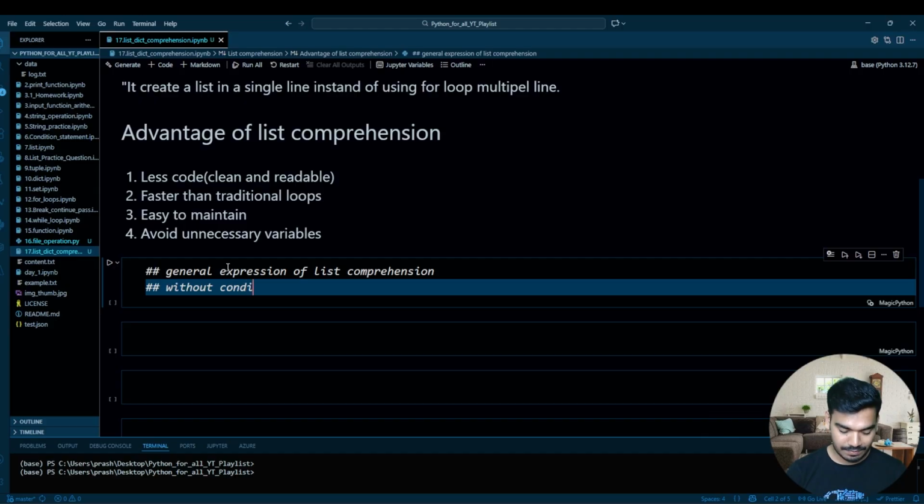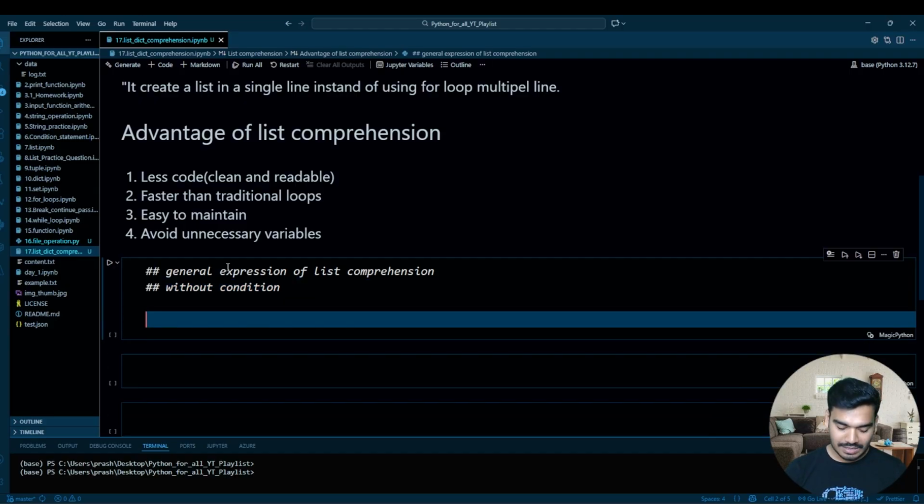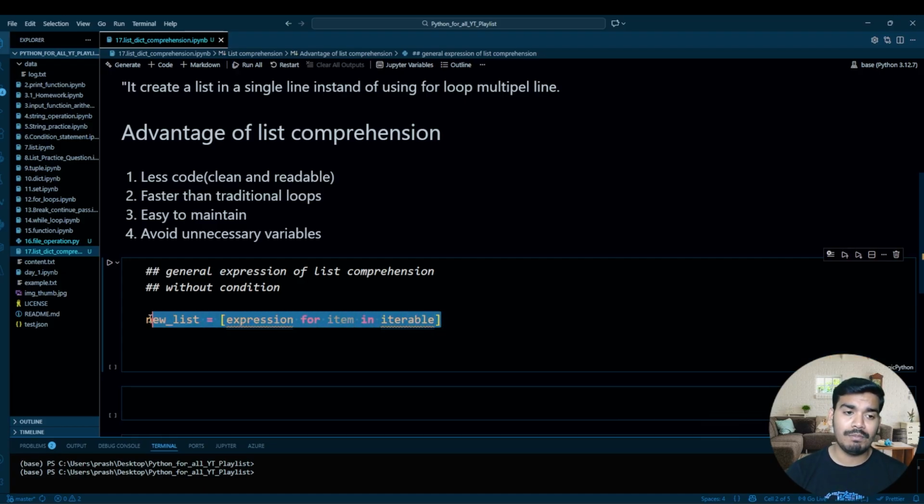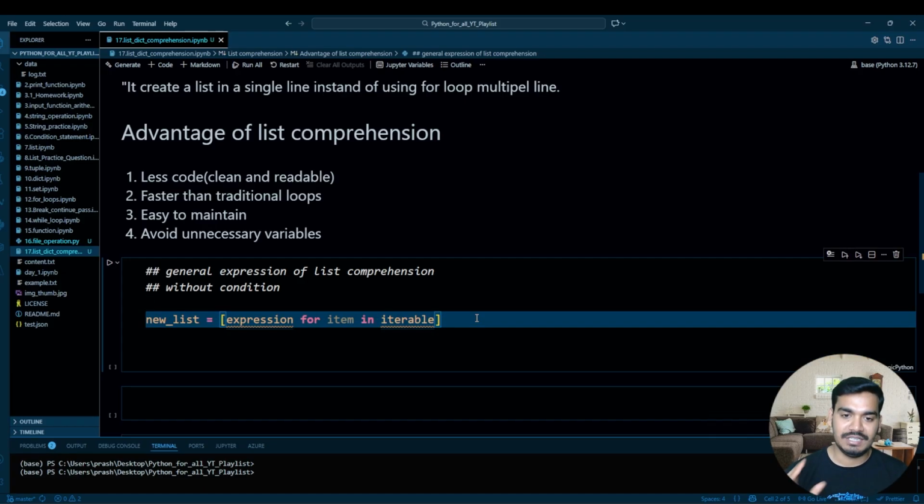Without condition. So over here, let's say that I want one new list. For that, a list with square brackets, we want to create a list, then expression, then for item in iterable. So this is the general expression or syntax of writing a list comprehension without any condition.